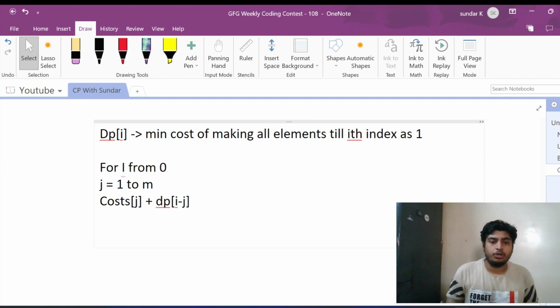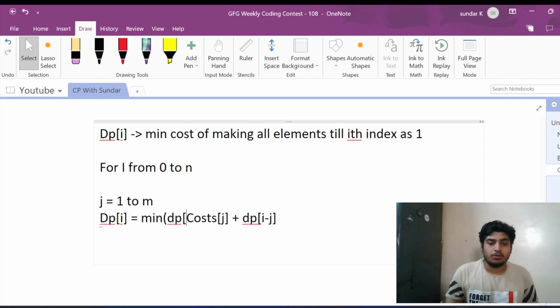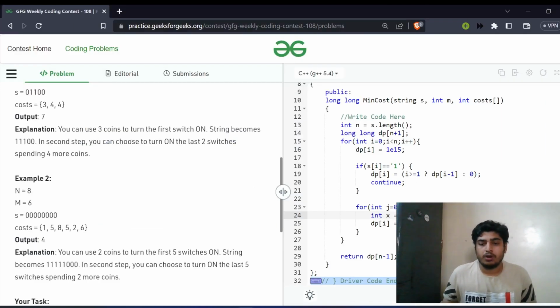So for every i from 0 to n, we'll be trying to go through all the j from 1 to m. So we'll be trying to compute the cost by taking j contiguous elements, and this should be minimized, right? So I'll be taking the minimum cost among all these contiguous costs that I'm getting. So this is how we'll be solving this problem. Now let's quickly move on to the code. Going through all the elements from 0 to n.